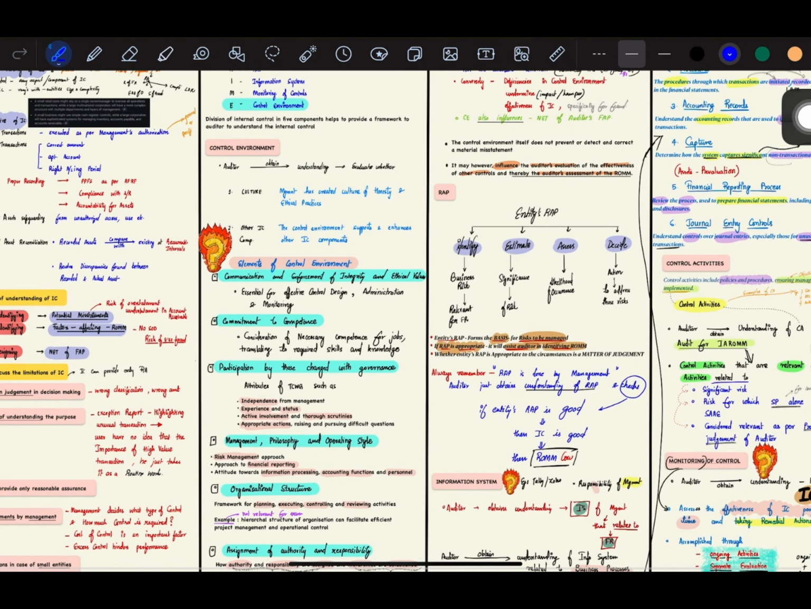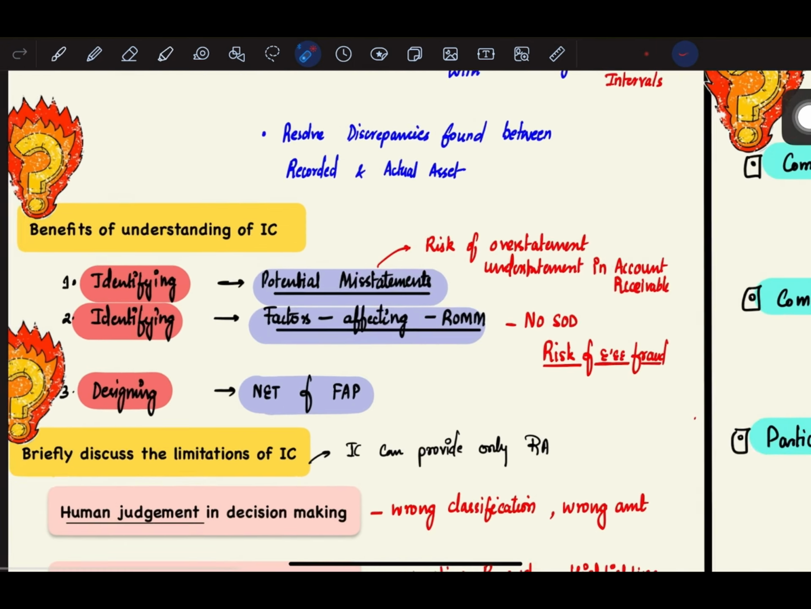So this whole chapter has a lot of questions. Each question can be about 3 to 4 marks, and we don't know from where it can be tested. So each and every point is very important.